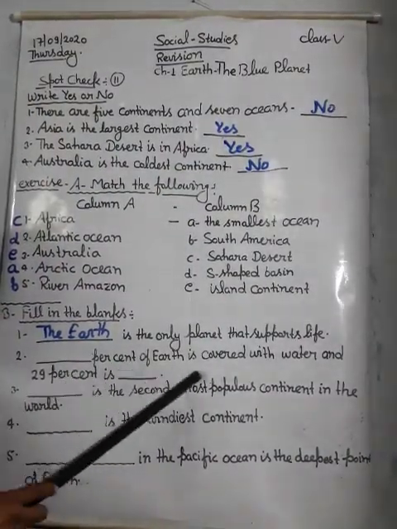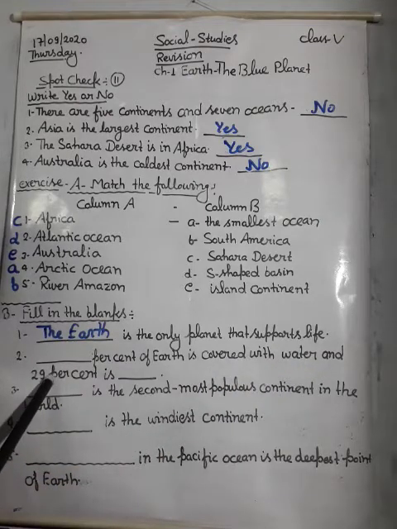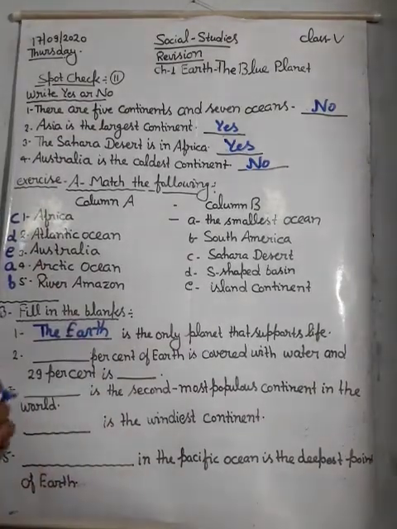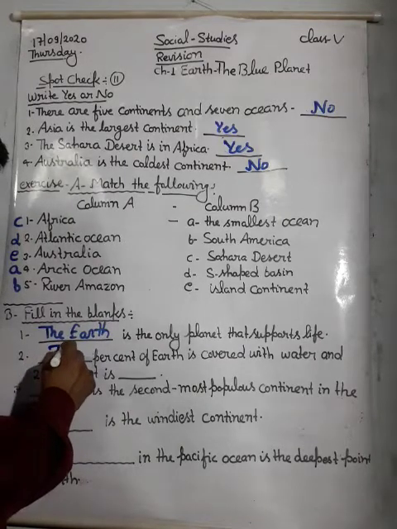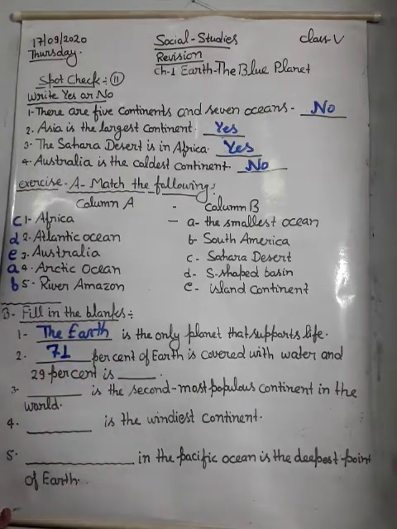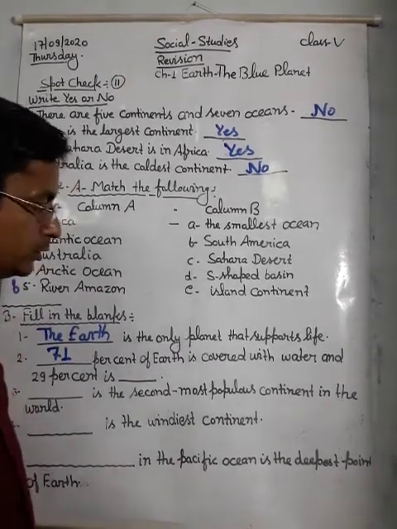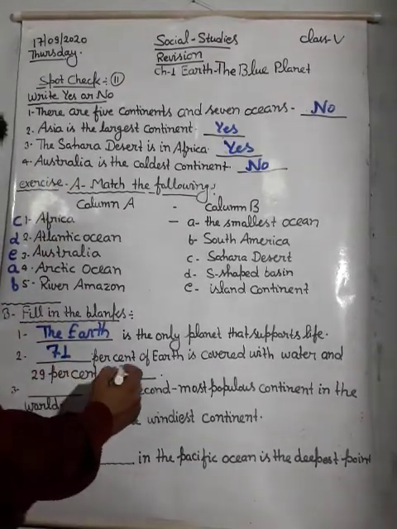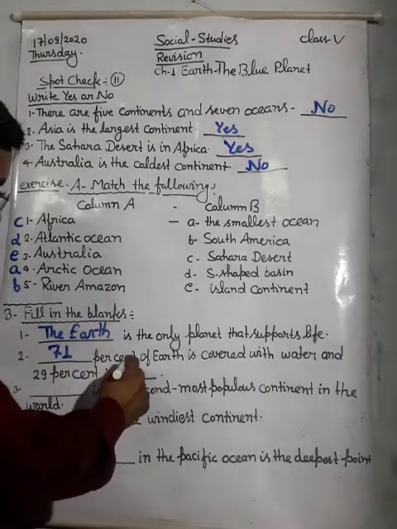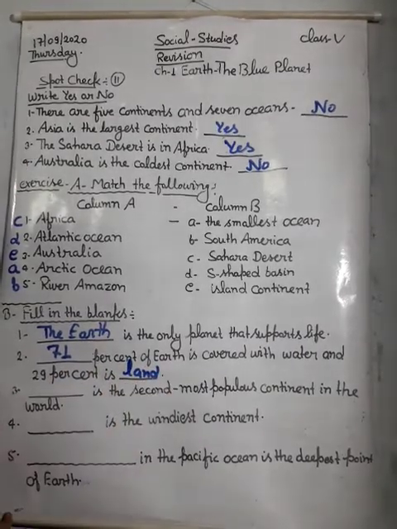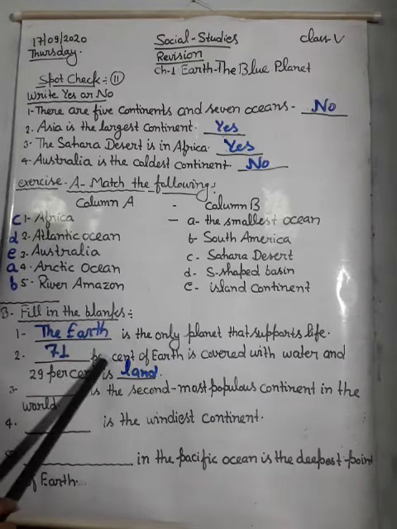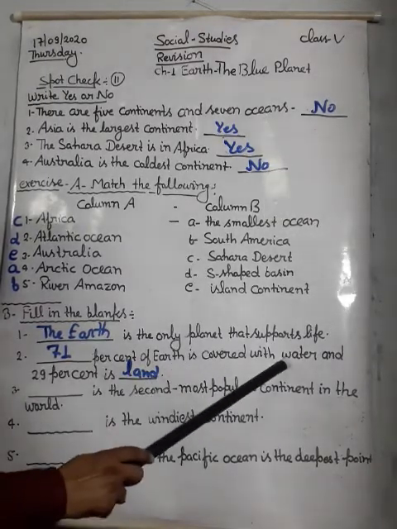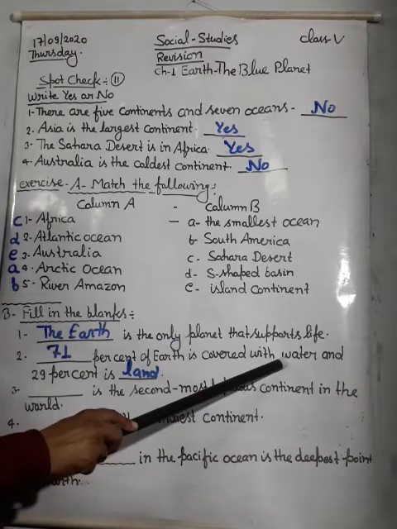Dash percent of Earth is covered with water and dash is land. So the answer will be 71% of the Earth is covered with water and 29% is land area. That's why it is called the blue planet.